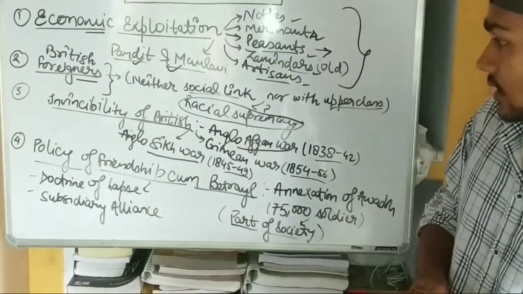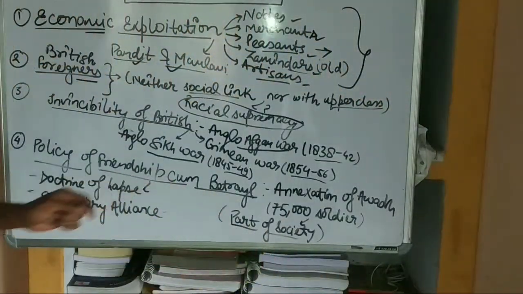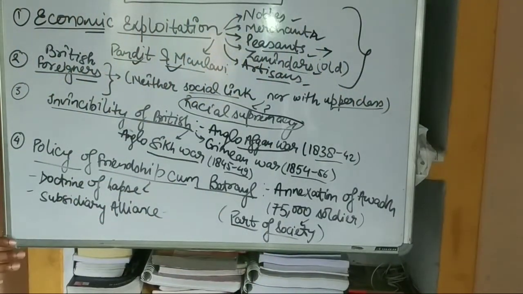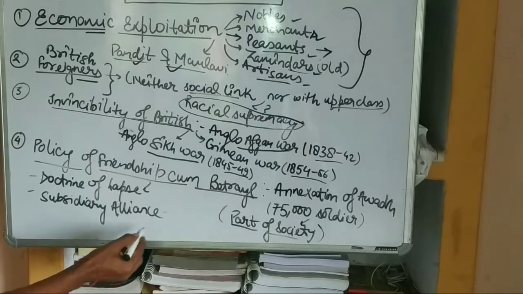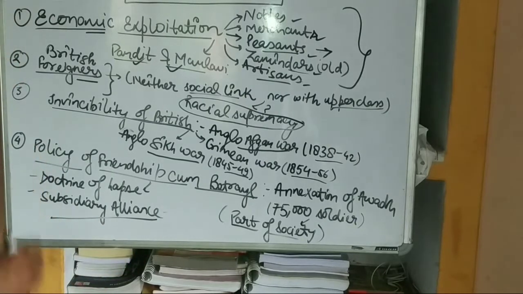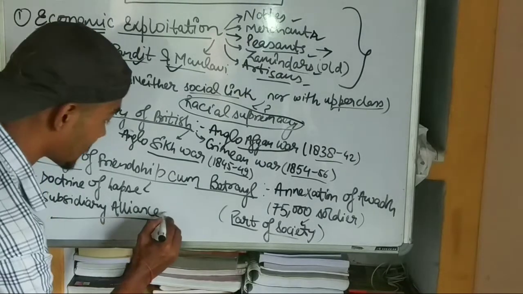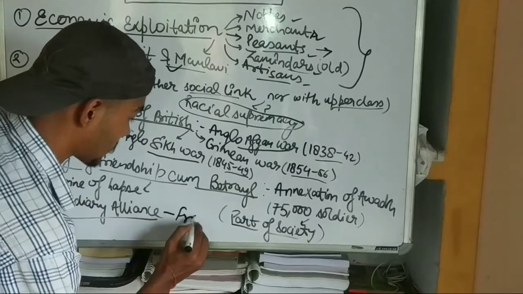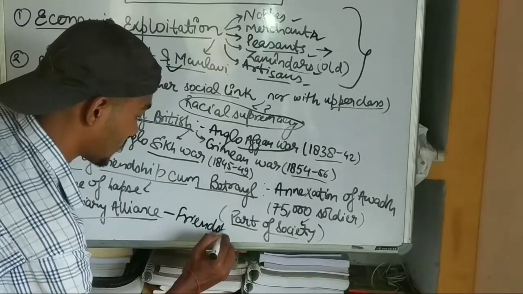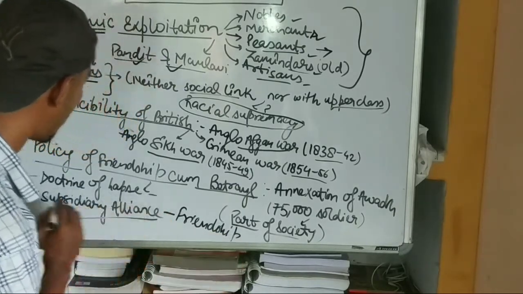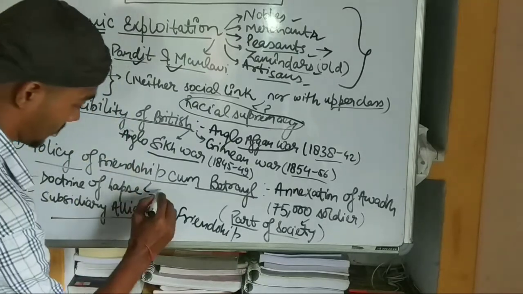Next thing, the policy of friendship cum betrayal. As you know, the subsidiary alliance gave a setback to friendship, and the betrayal was done by Dalhousie's doctrine of lapse.